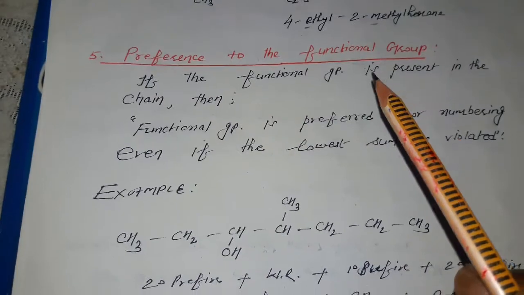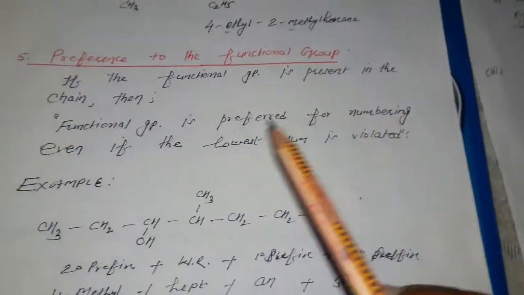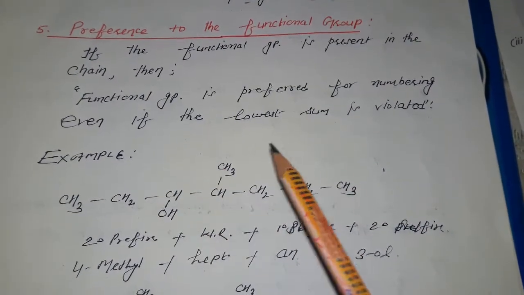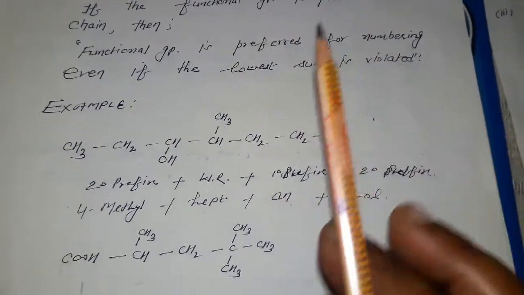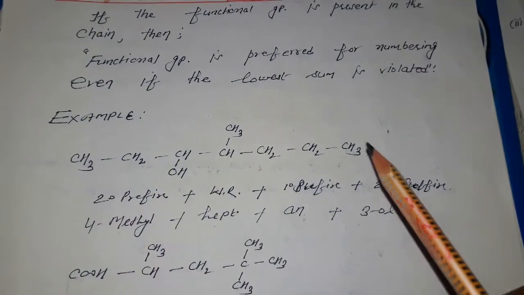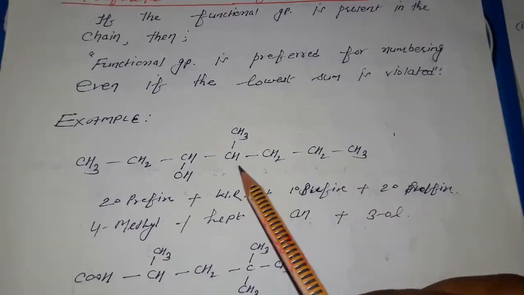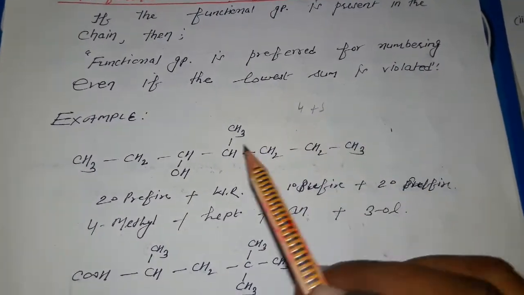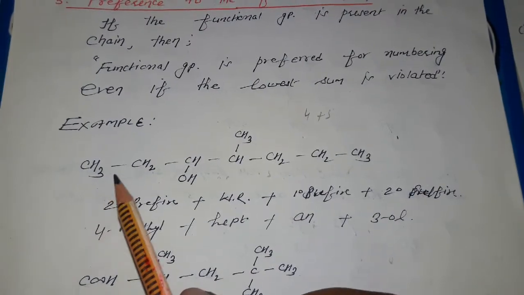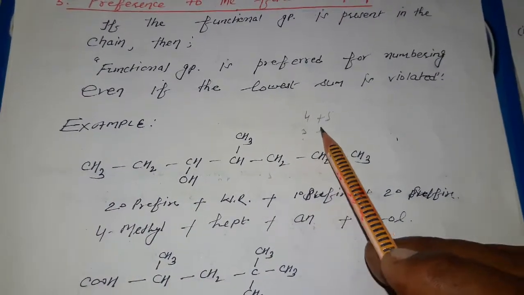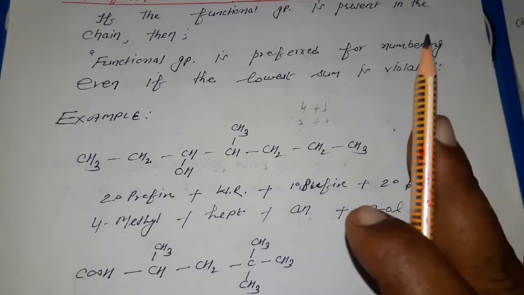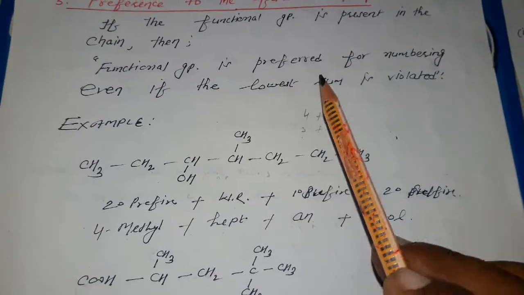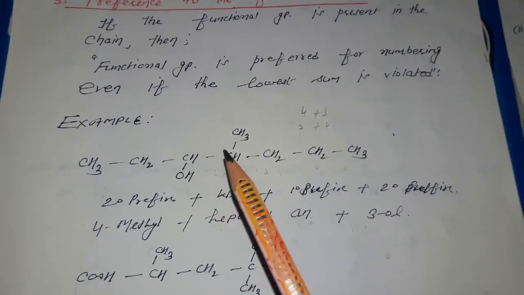For reference to the functional group, if the functional group is coming in the main chain also, then the functional group is preferred for numbering even if the lowest sum is violated. So this one is saying, when you are giving the numbering from this side, okay, so the lowest numbering rule is saying 4 and 5 from right to left. When you are giving numbering from this one 1 2 3, so this is 3 plus 4. Positions are same.